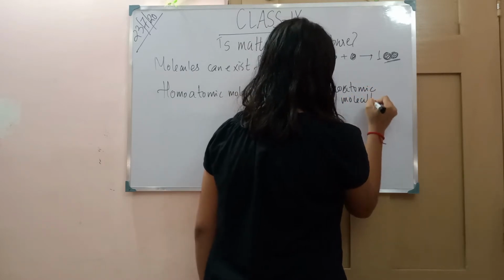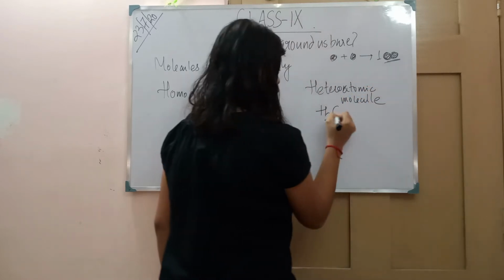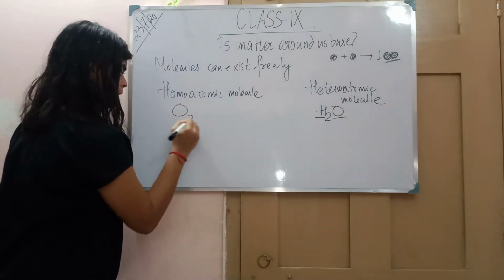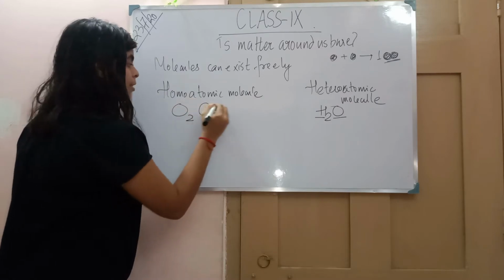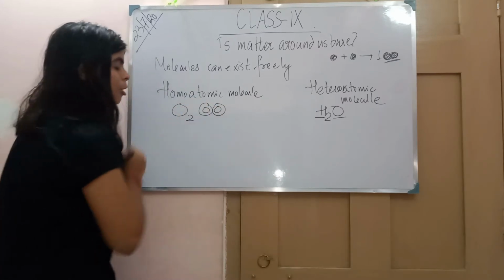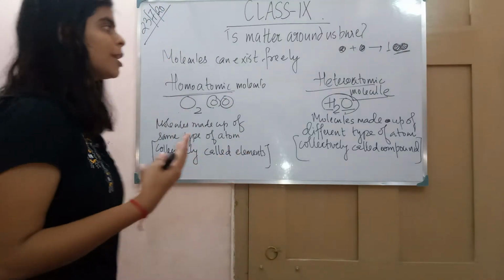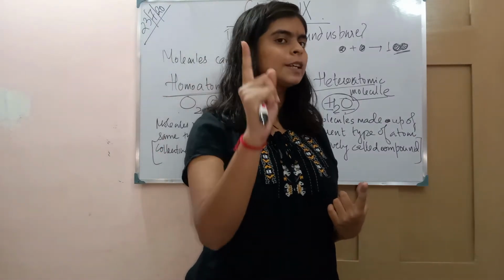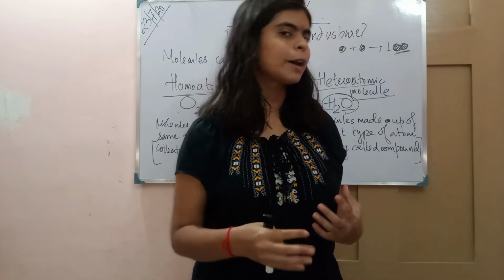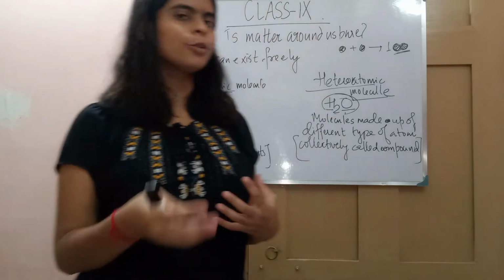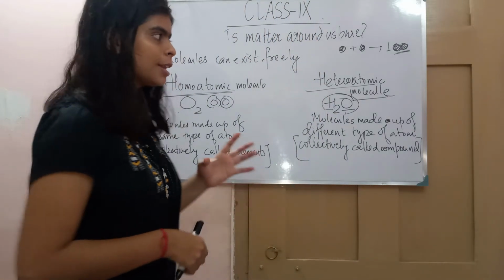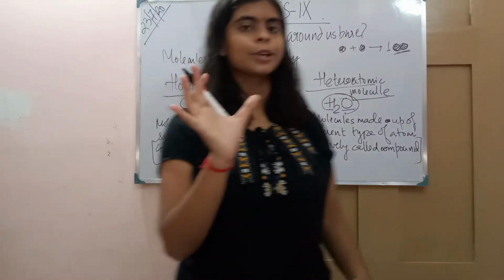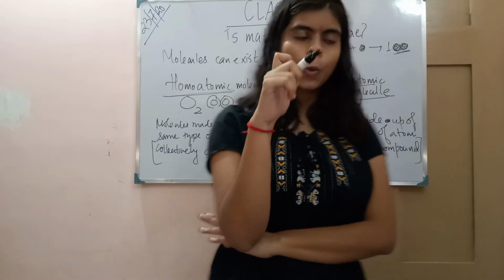We know the example, that is water, H2O, containing 2 different atoms, and we know O2 containing a single oxygen atom. So now let's understand that we know that single atom does not exist, but single molecule can exist, which are made by what? By two or more atoms. Now let's understand what these homoatomic molecules are called and what these heteroatomic molecules are called.